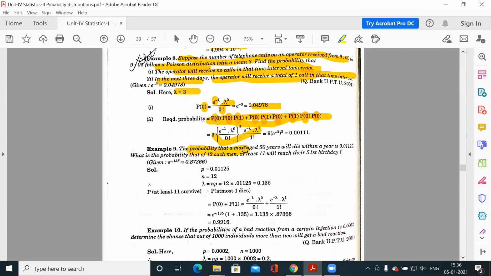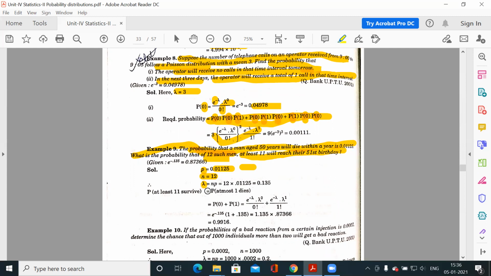Now the probability that a man aged 50 years will die within a year is 0.01125. What is the probability that, out of 12 such men, at least 11 will reach their 51st birthday? The probability is given as 0.01125, and this is the probability that a man aged 50 years will die within a year, meaning he will not reach his 51st birthday. So n is the total number of trials. There are 12 such men, so 12 is the n value.